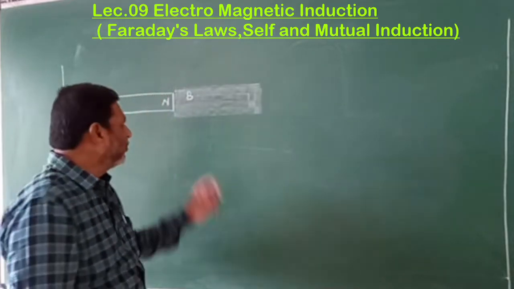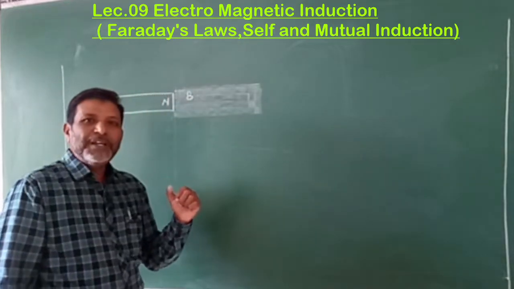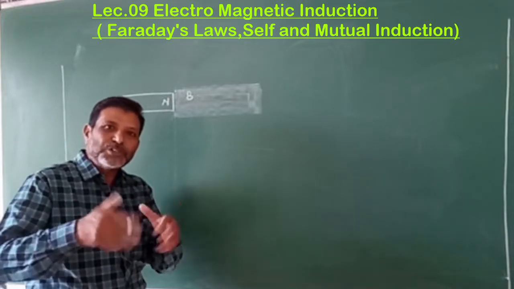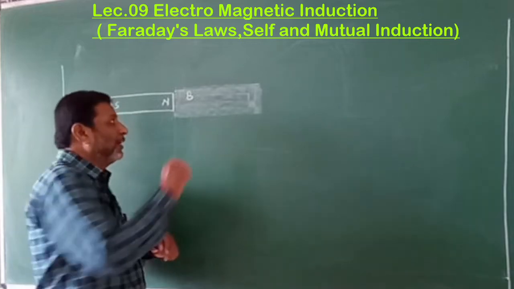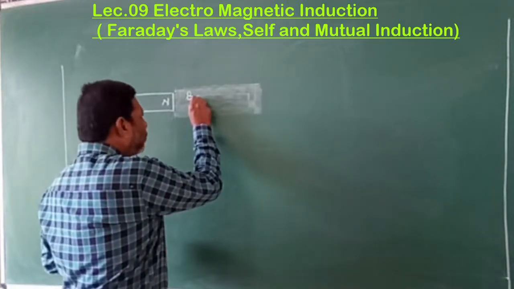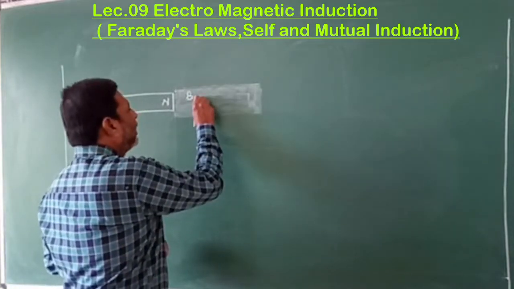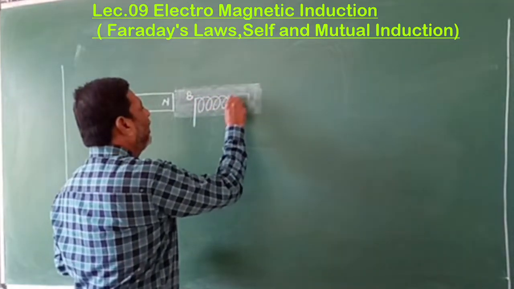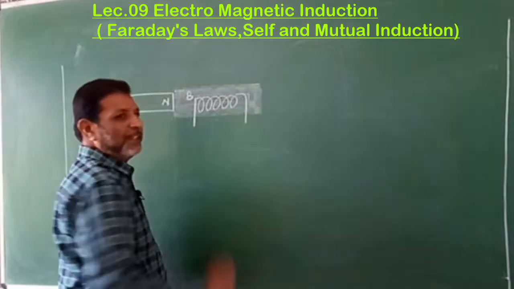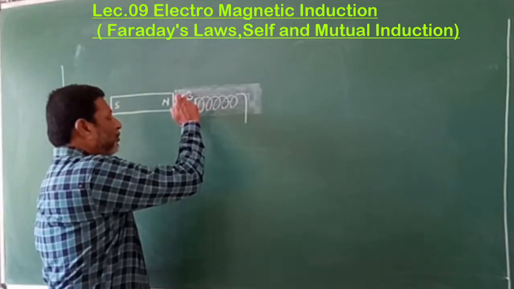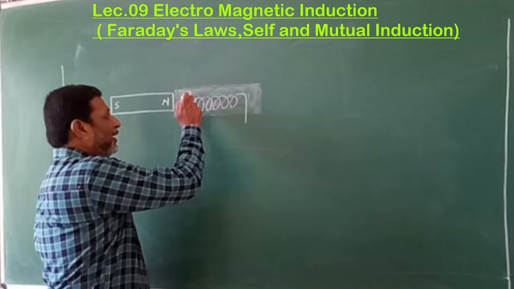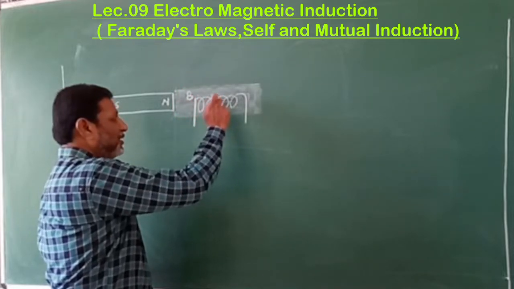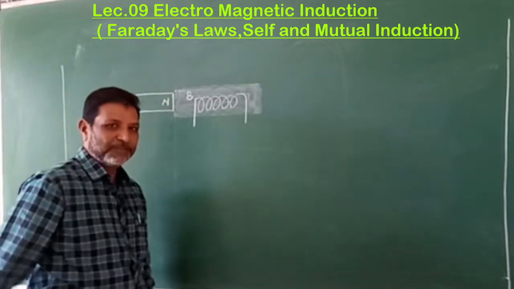Even if, by using this magnetic field, the current is produced, that current should flow through a conductor. So, to flow the current, the conductor is taken in the form of a coil, like this one. That means by using this magnetic field, if we get the current, that current will flow in this conductor, which is in the form of a coil.